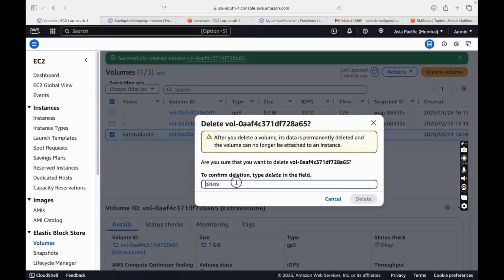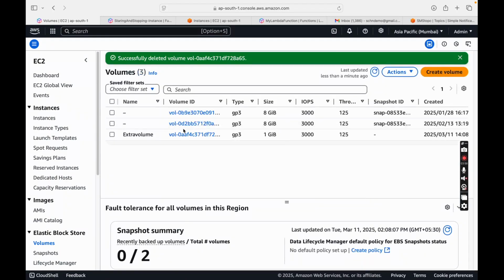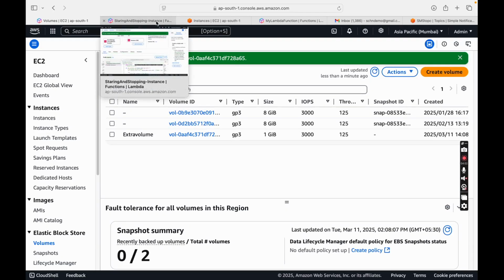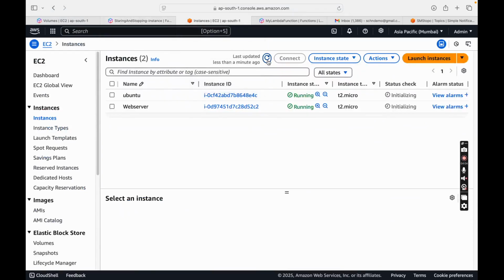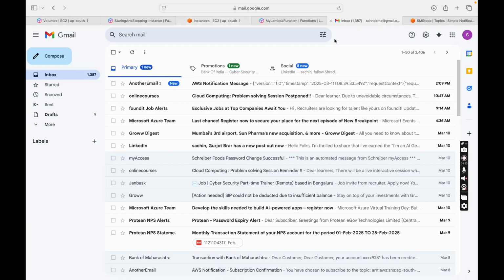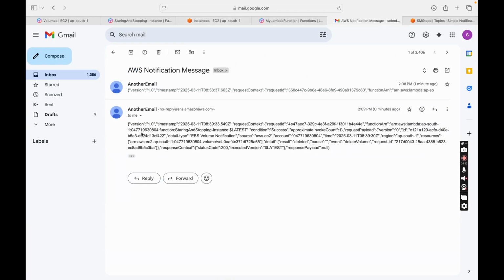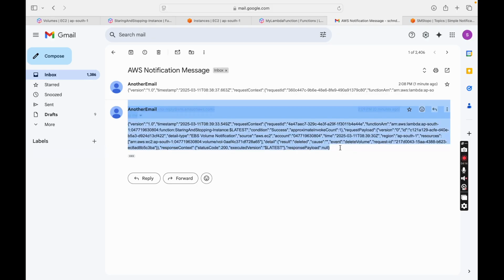So I'll delete the same volume which I have created. I'll say delete. So once I have deleted, again the event will happen, and because of that the trigger will happen. So let's go to the instances and see. Now it is again in the stopping state. So we didn't do it manually, the Lambda was doing it, and again we'll get a notification for the same, that this Lambda function was triggered.